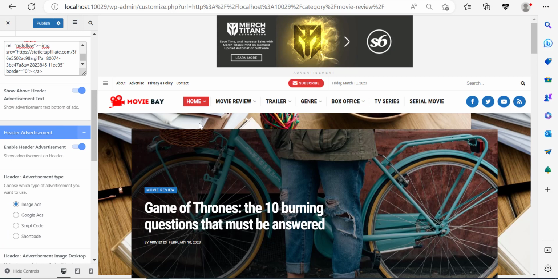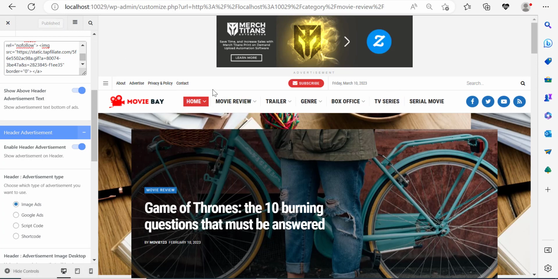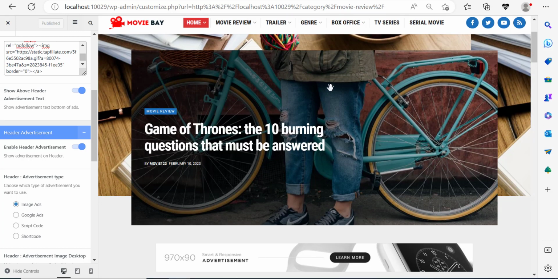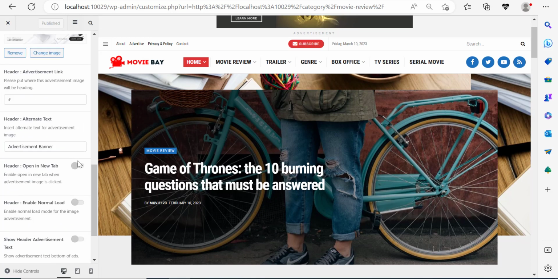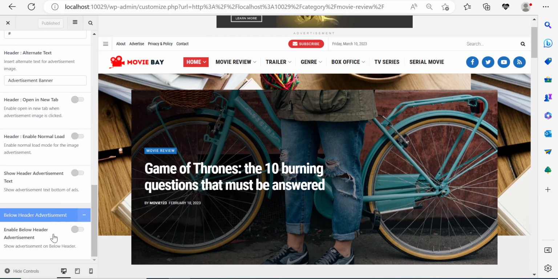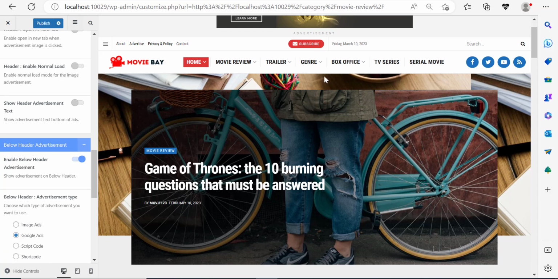Now the header advertisement is ads that you can display here on the menu. Remember when I showed you that you can take elements and drag and drop them? But since this menu is a little small, you can't take an ad and display it on this small surface over here. So it's only logical for us to display ads under the menu. So I'm going to scroll down over here, scroll down some more. Enable below header advertisement. This is what we're more interested in. So I'm going to click enable. And what's going to happen over here is that they're going to enable some ads, but nothing is showing because we haven't really added anything here.